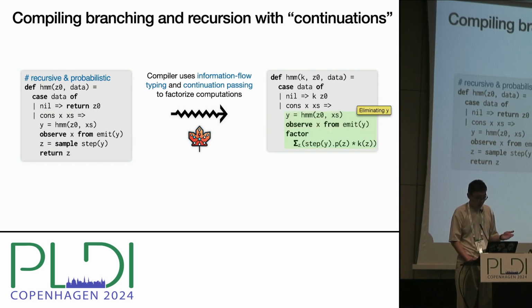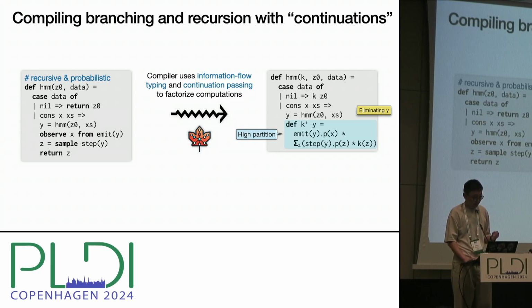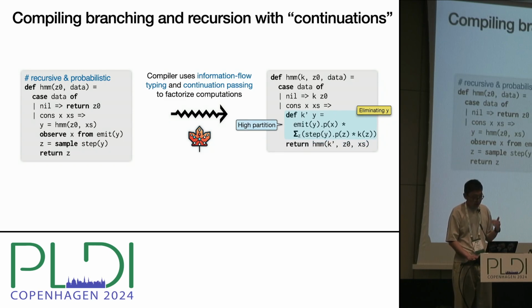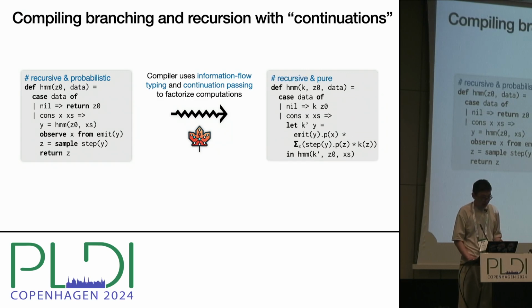Now we eliminate y, which is the result of a recursive call. So we need to apply information flow typing to split the continuation of the function call. In this case, we only have a high partition, and the low partition is empty. We create a continuation argument k prime with this high partition, rearrange this computation, and pass k prime to the recursive function call. Now, all probabilistic side effects have been eliminated, and we obtain the pure function as desired.